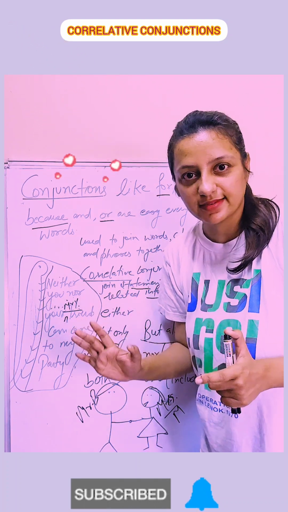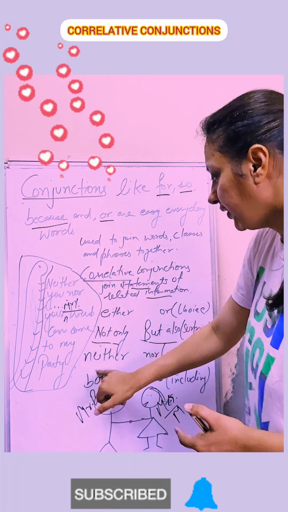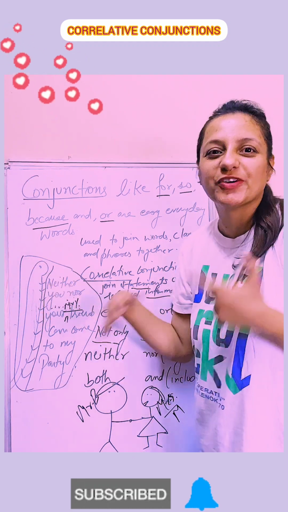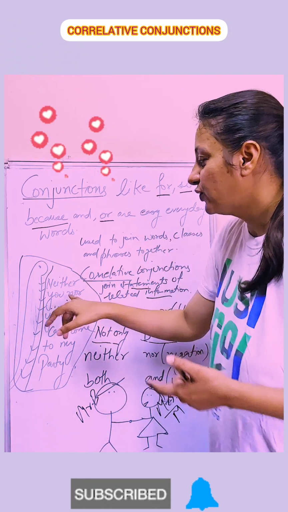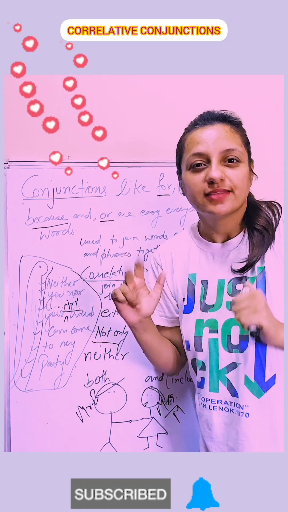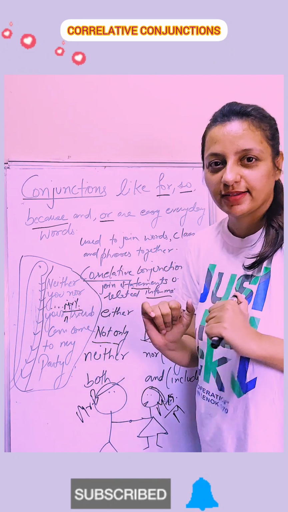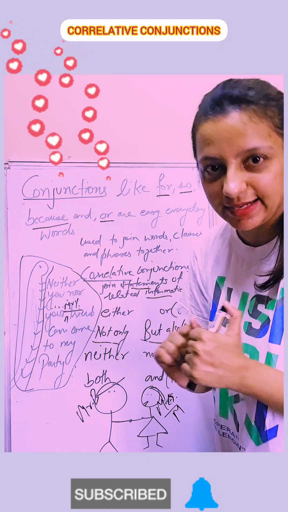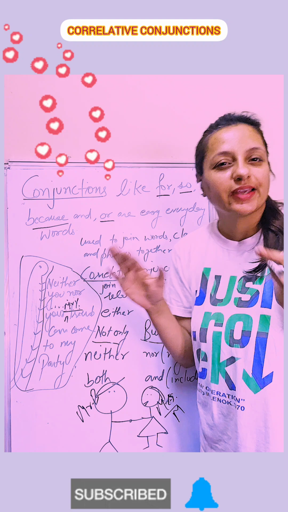I hope this thing is clear with you guys. Neither nor. So we are coming here now. What is neither and what is not? So neither nor, neither nor. The two things are coming. Some people are saying it's neither nor, some people are saying it's neither nor. So which one is correct? Okay. So both are correct, guys.